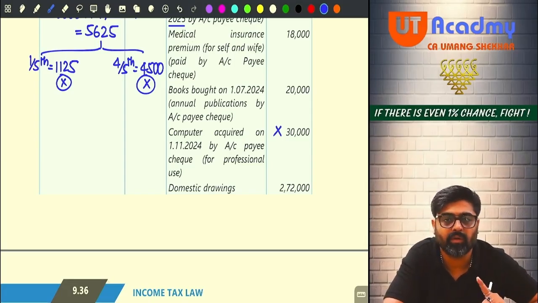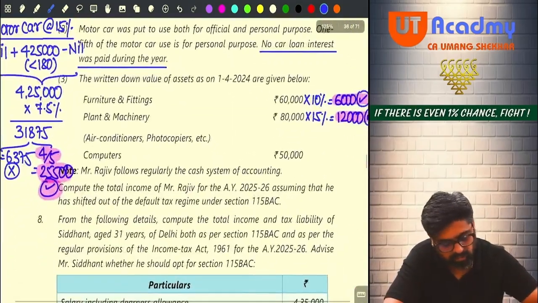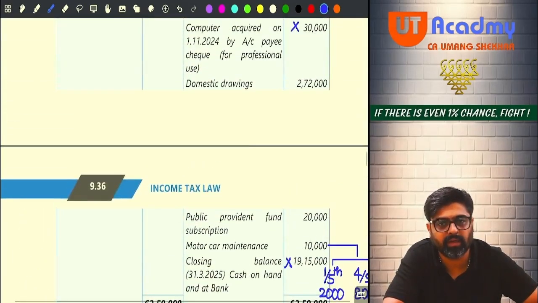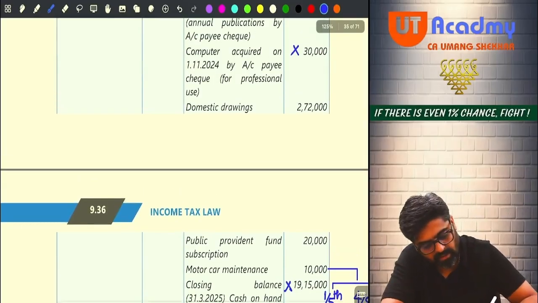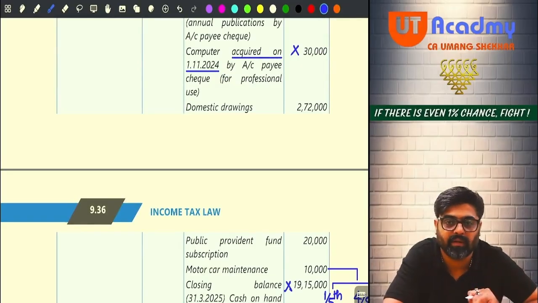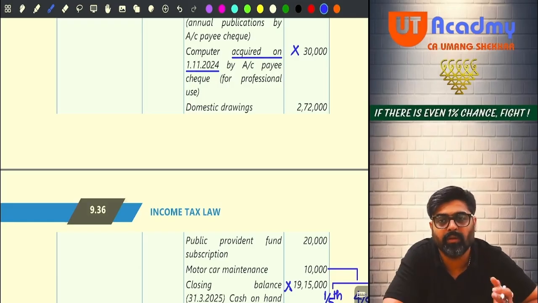Okay. What will you do? You will add this in the block. So can you see the block of computers? Yes, 50,000. So in that you will add the 30,000. Wait. 30,000 is less than 180 days or 180 days or more? Check. The computer was purchased on 1st November 2024, meaning after 4th October, will be used for less than 180 days. So this is less than 180 days addition.